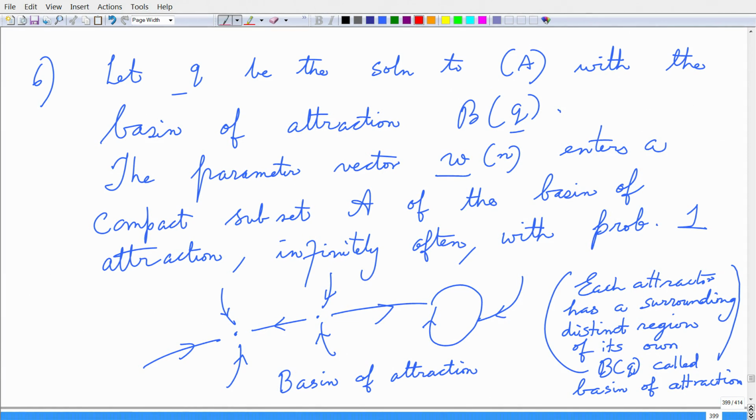Now, if you think about a nonlinear dynamical system, it has several attractors or even repellers, right. So, you can imagine a river with many whirlpools, right. As you are going closer to the whirlpool, you are drawn to that particular point, right.